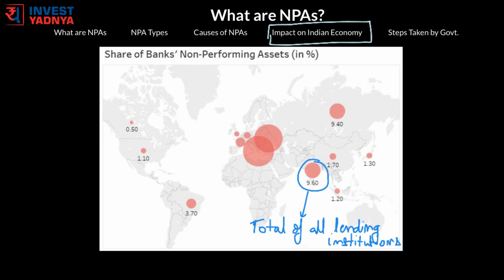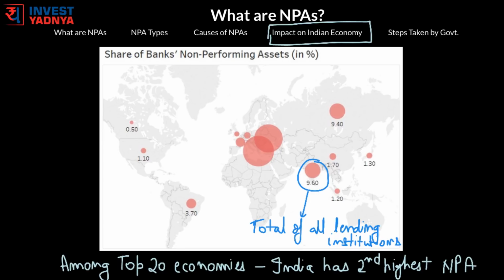India has the second highest ratio of NPAs among the major economies in the world. Only Italy with 16.4% NPA has more stressed assets. China, whose economic growth is largely fueled by loans, has only 1.7% NPAs according to the IMF.